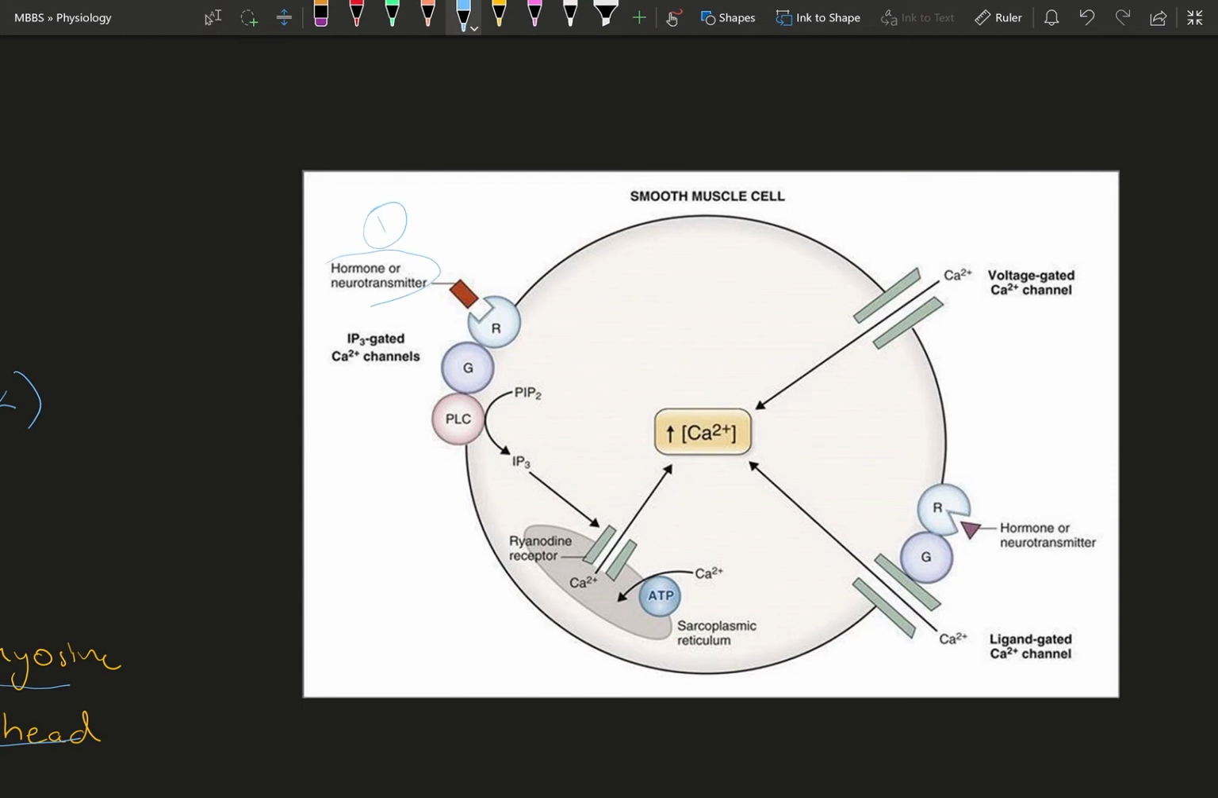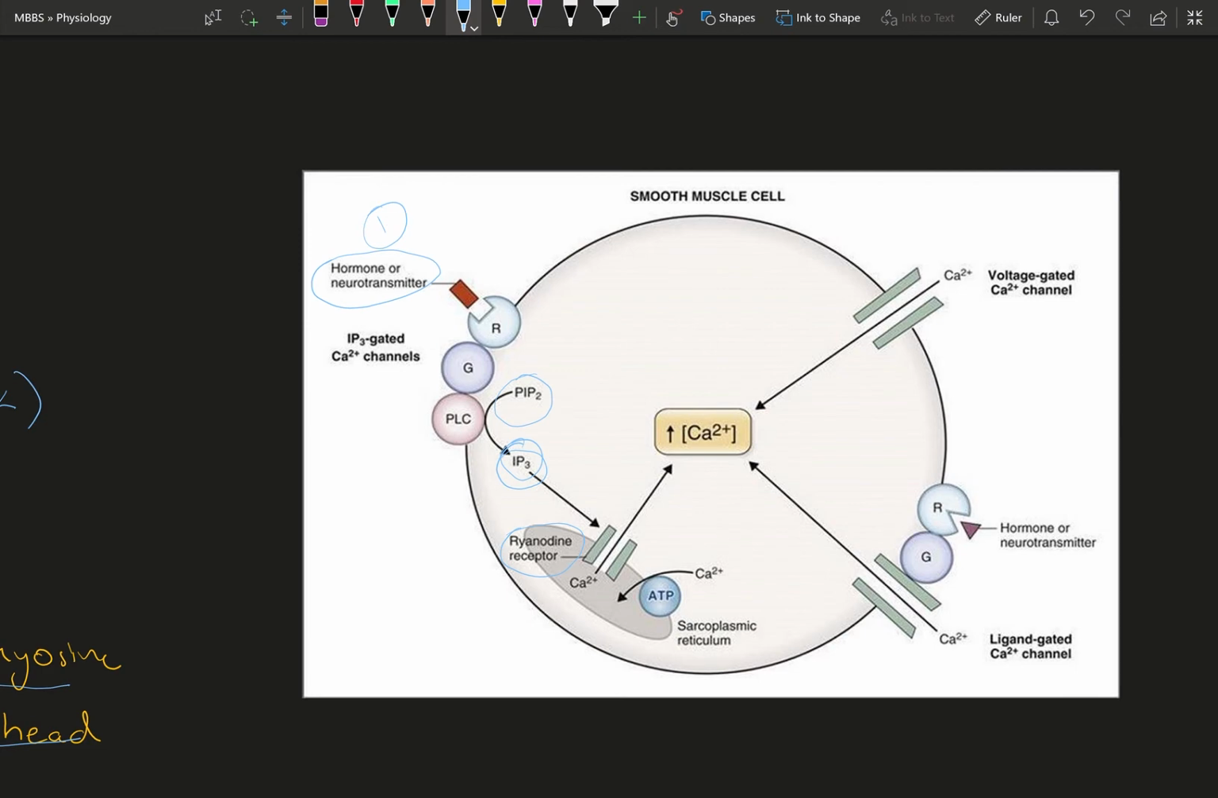via your neurotransmitters or hormones, which interact with your G protein coupled receptors, and these receptors produce second messengers like IP3 and DAG, inositol triphosphate and diacylglycerol. This IP3 interacts with the ryanodine receptor present in your sarcoplasmic reticulum, which helps in the release of calcium ions stored inside the sarcoplasmic reticulum. So that is one way of contracting a smooth muscle.